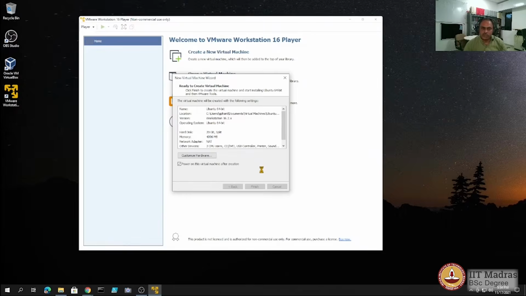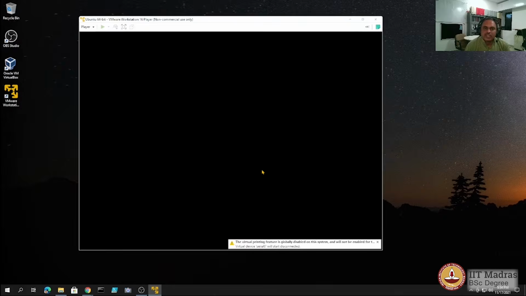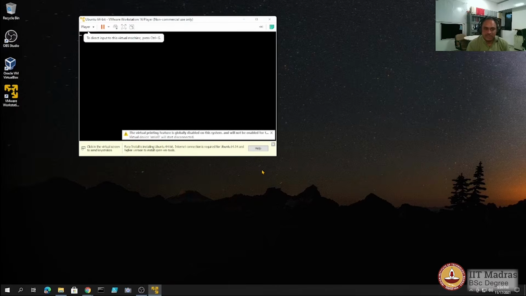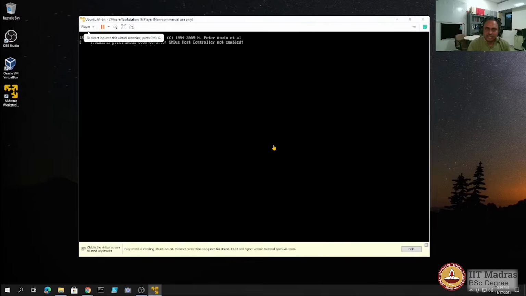So the virtual machine is now going to be created, and it will get connected with the ISO file for the installation of Ubuntu, and we will leave the options as default so that we will see how Ubuntu gets installed with the default configurations.